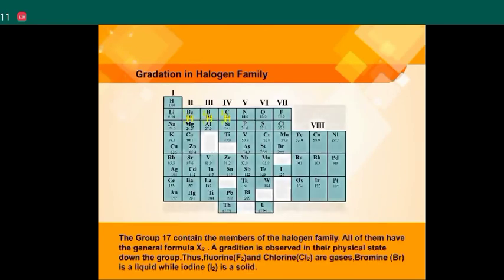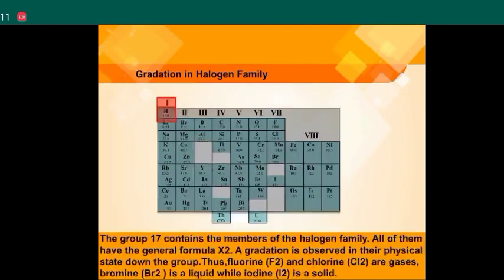Gradation in the halogen family. Group 17 contains the members of the halogen family. All of them have the general formula X2. A gradation is observed in the physical state down the group. Thus, fluorine F2 and chlorine Cl2 are gases. Bromine Br2 is a liquid while iodine I2 is a solid.